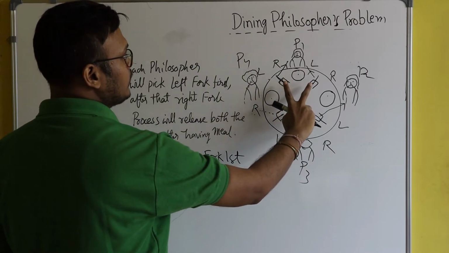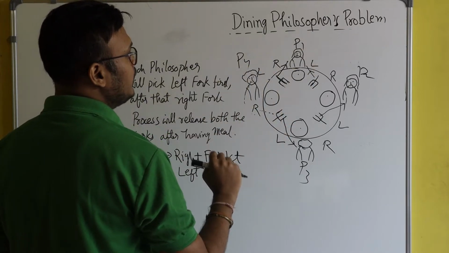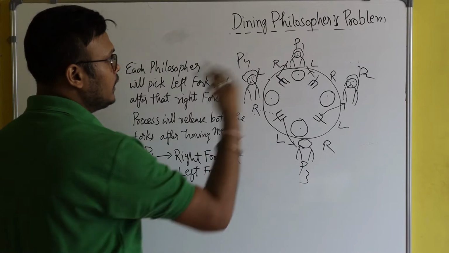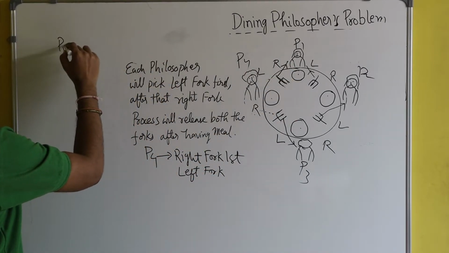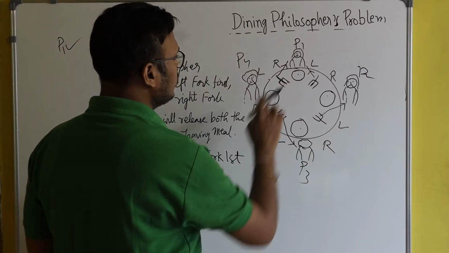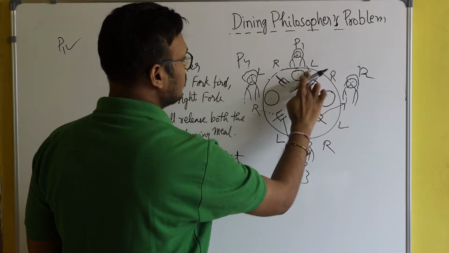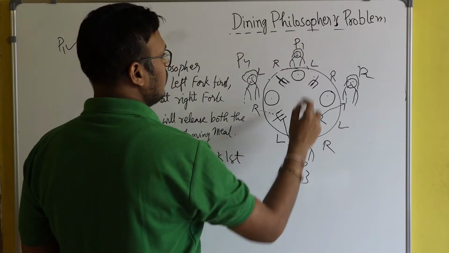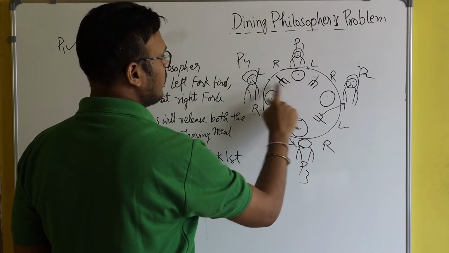How? Because he has occupied both the forks. So he has successfully completed his meal, and the task of P1 is over. Now he will leave both the forks, so both these forks are free this time.